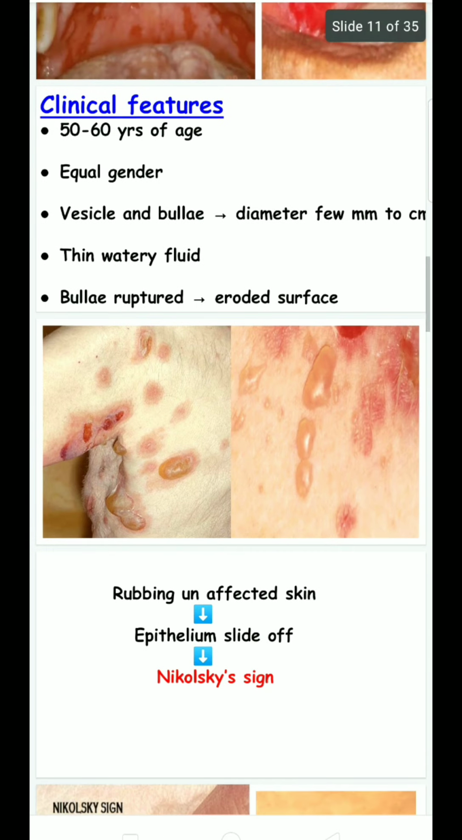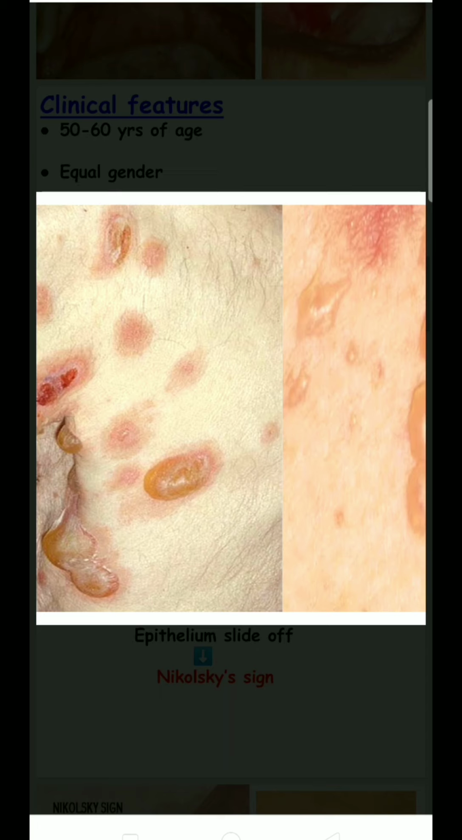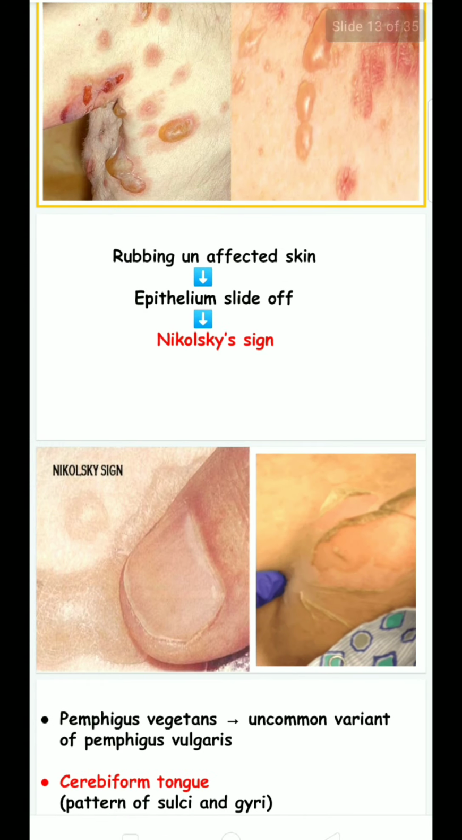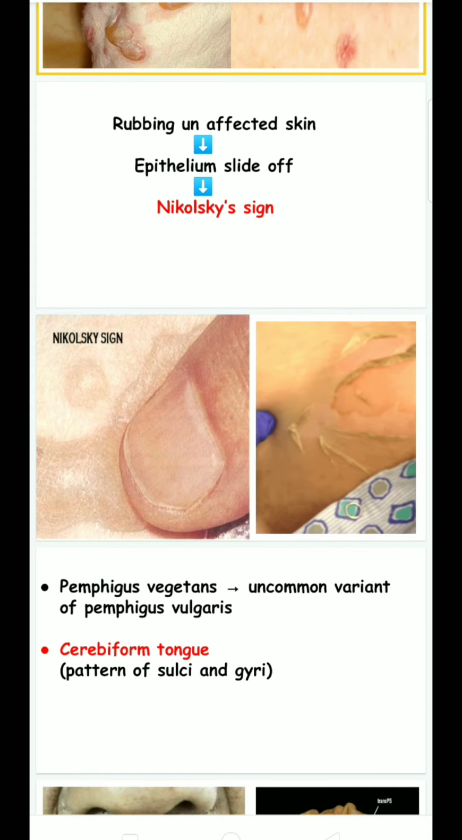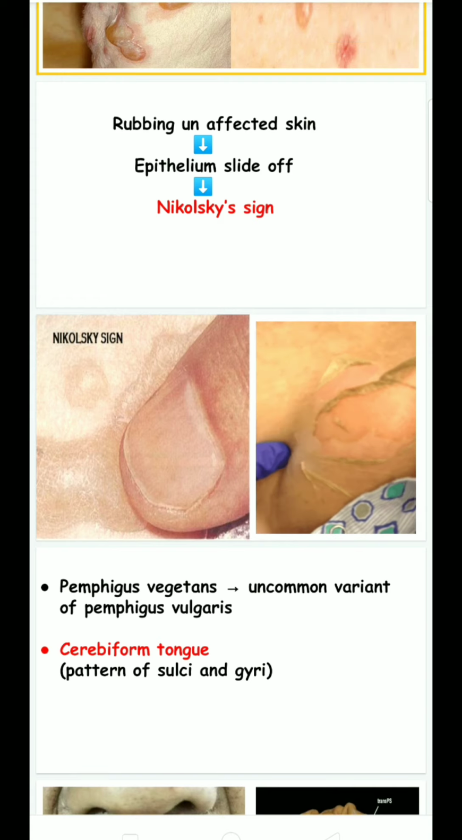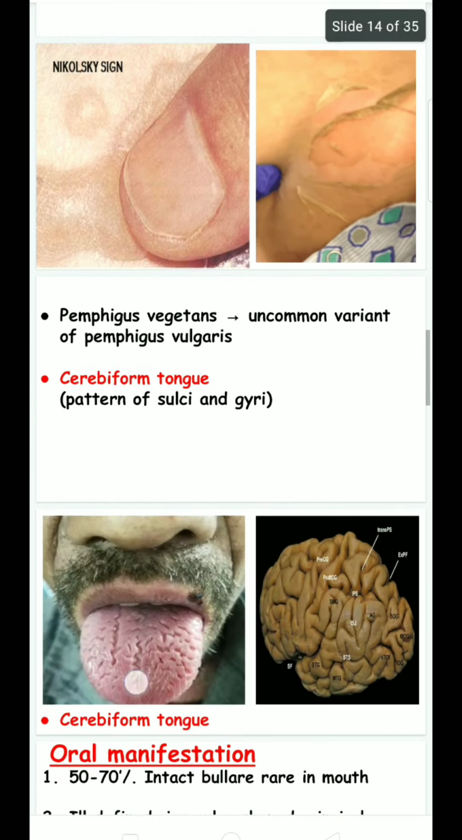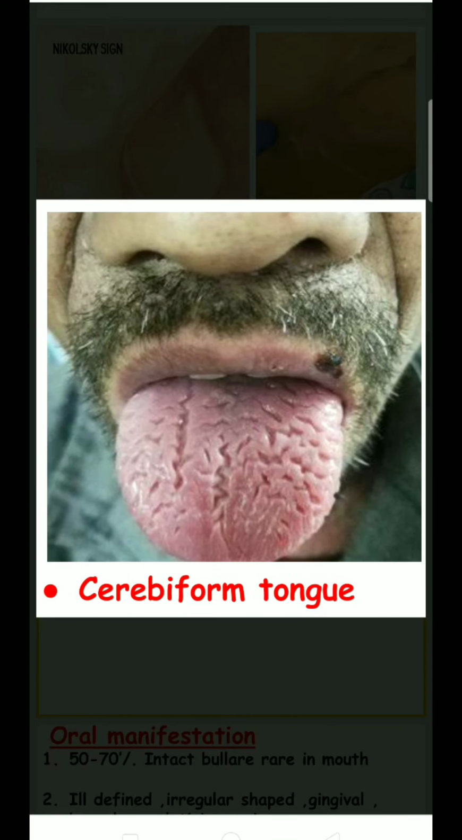On rubbing an unaffected area, the epithelium slides off. This is called the Nikolsky sign. Pemphigus vegetans is an uncommon variant of pemphigus vulgaris. In pemphigus vegetans, there is a cerebriform tongue, which means a pattern of sulci and gyri is present on the dorsum of the tongue.